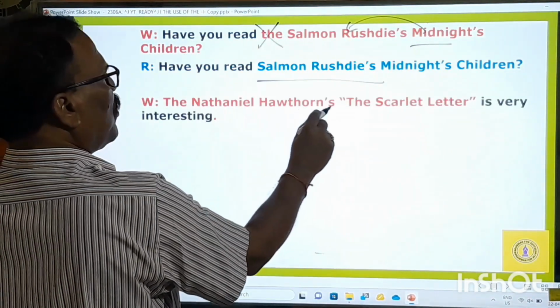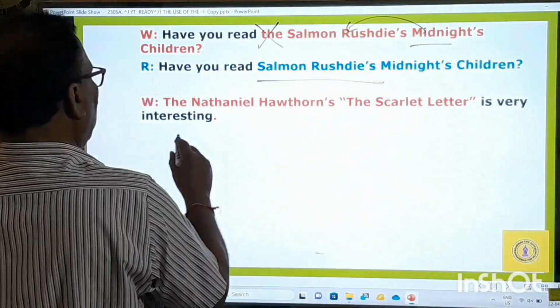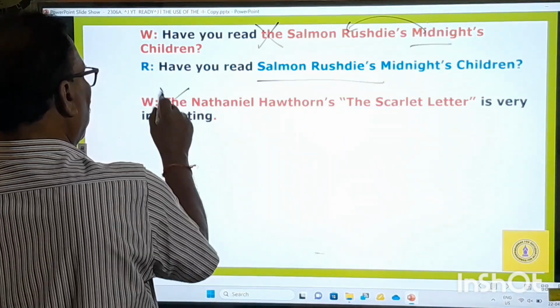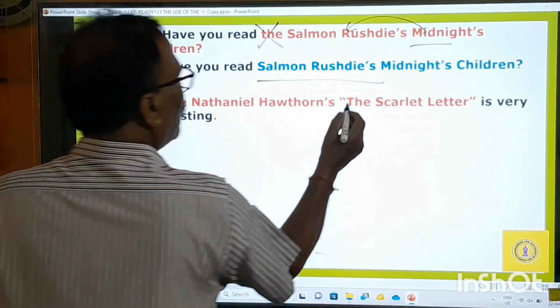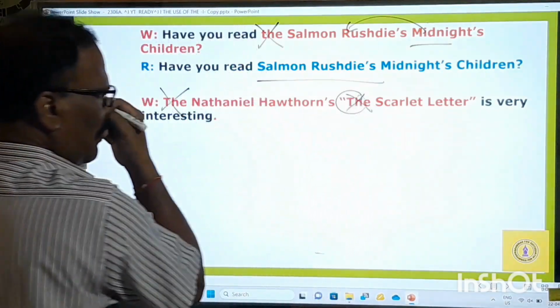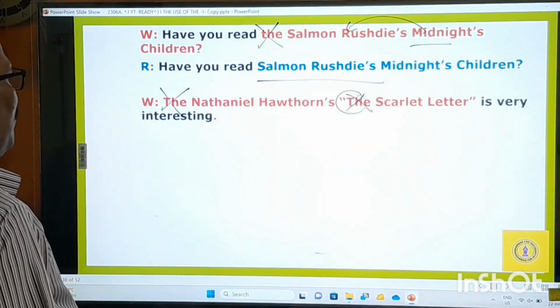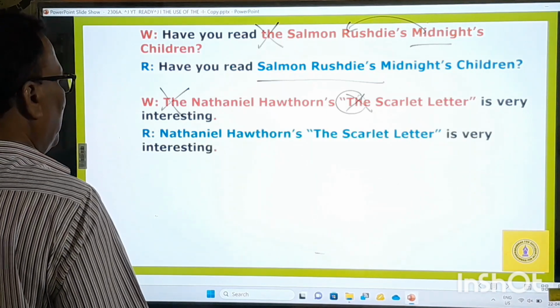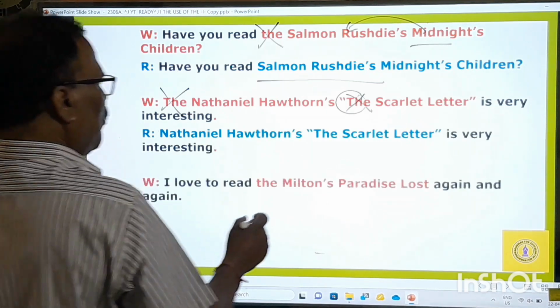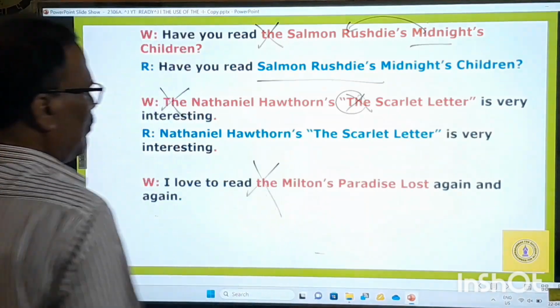The Nathaniel Hawthorne's The Scarlet Letter is very interesting. The Nathaniel Hawthorne. Of course, this is a typographical mistake. I love to read the Milton's Paradise Lost.